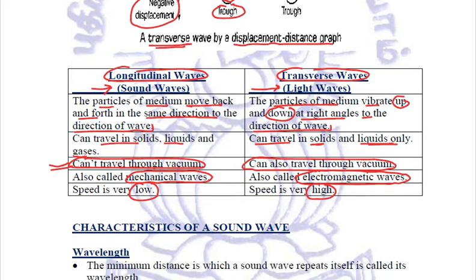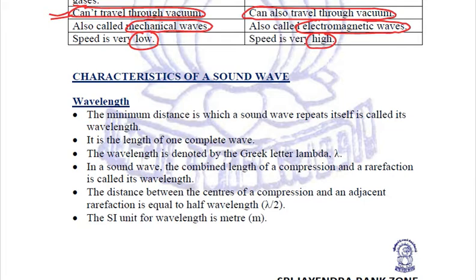Now let us try to understand the various characteristics of a sound wave. The first quite important characteristic is wavelength. Now what exactly is meant by wavelength? It is the minimum distance in which a sound wave repeats itself.